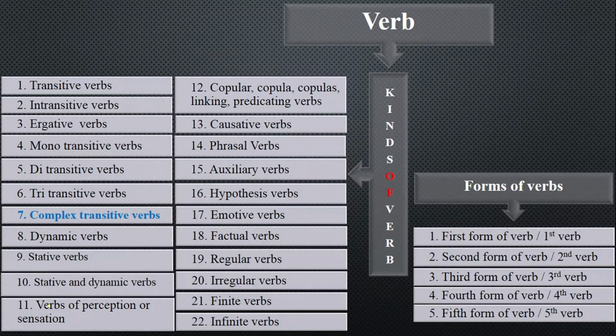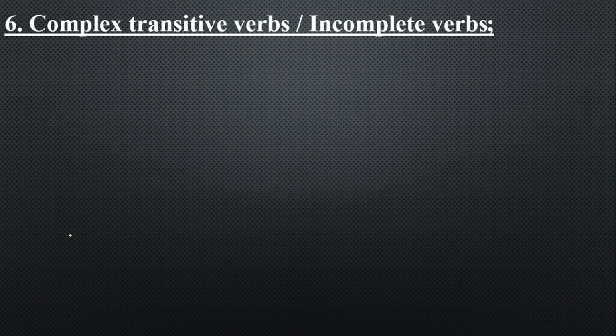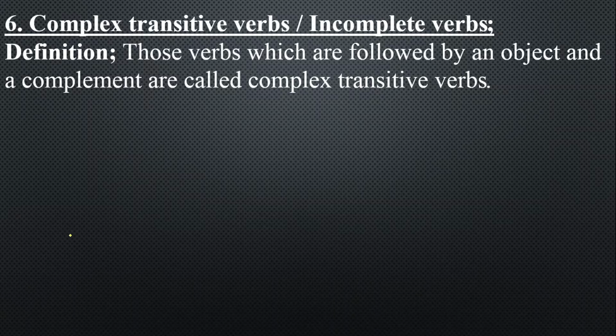Today we are going to talk about the seventh kind of verb, known as complex transitive verbs. Complex means incomplete transitive, which can be changed into passive voice and shows an action. So let's start with its definition. Those verbs which are followed by an object and a complement are called complex transitive verbs. Complex transitive verbs are also known as incomplete verbs.